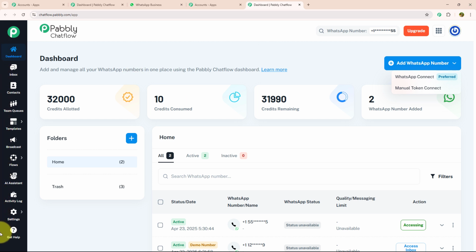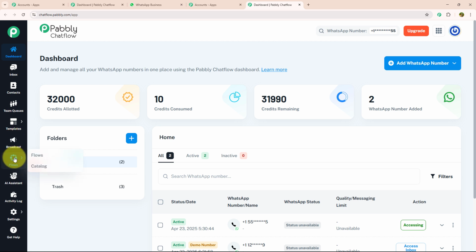Let's see each feature individually. Below dashboard, there is an inbox option where you can manage all your conversations from one place. After that, we have the contact feature in which you can create new contacts and separate them according to your requirement. Below that, we have the team queue section where you can assign different tasks to different team members and review their performance. Below team queue, we have the template section where you can create customized templates, and by creating customized templates, you can give a personalized touch to your chat. Below that, we have the broadcast section where you can send mass messages to a bulk of customers using a customized template.